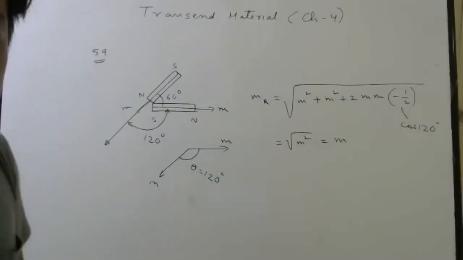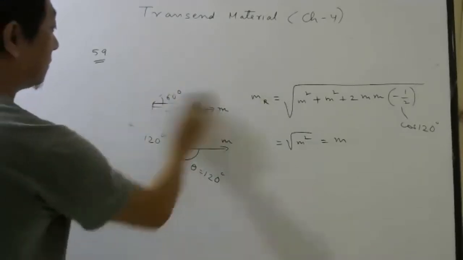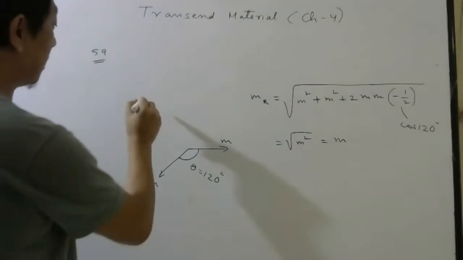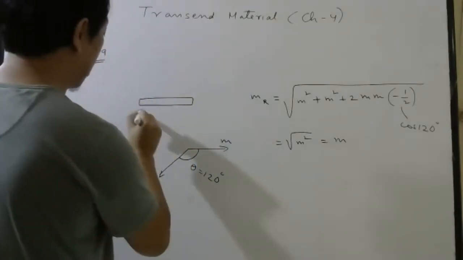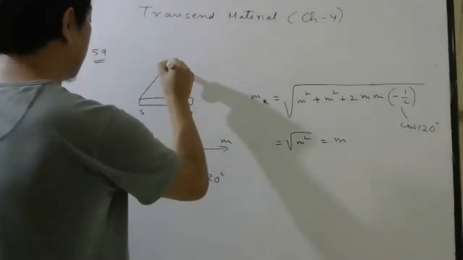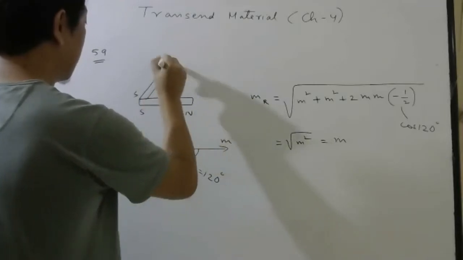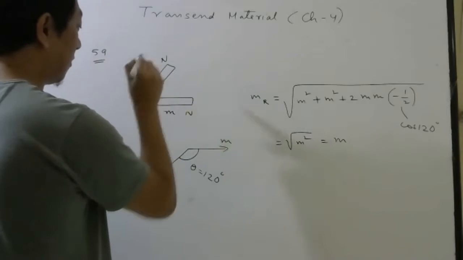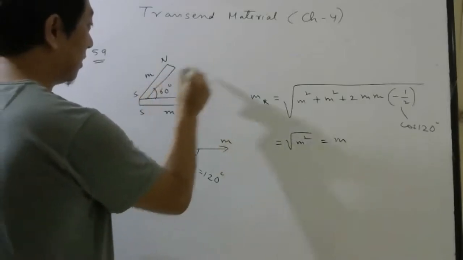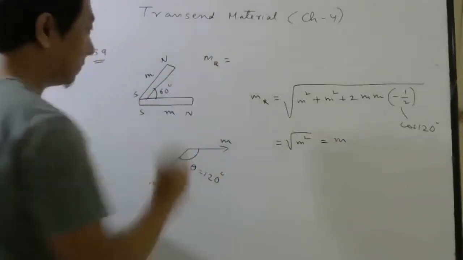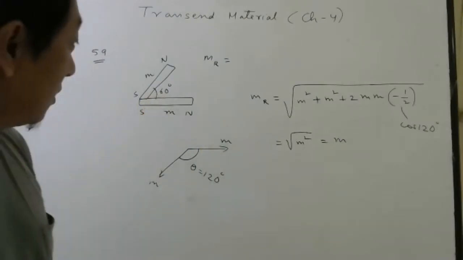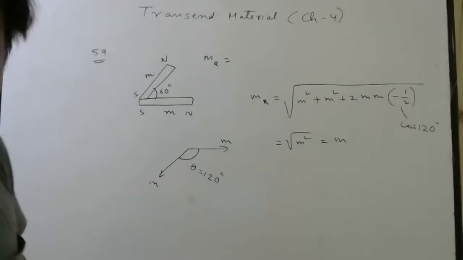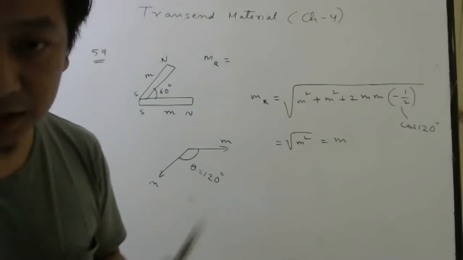Try to do this one, all of you. Suppose one magnet is given like this, south north, and one magnet is given like this, south north. This also has magnetic moment m, this also has m. Angle is 60 degree. What will be the resultant? Try to do for this. Now you be careful. I have kept south, south at the same point, at the same end.